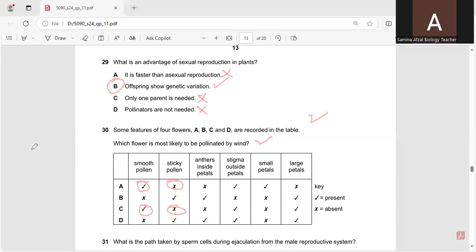So they should be outside the petals. Stigma outside petals. Yes, it should be outside to receive the pollens. And small petals; large petals are not required. So in this way, I would like to say that A is the correct option. All other options are the wrong options.